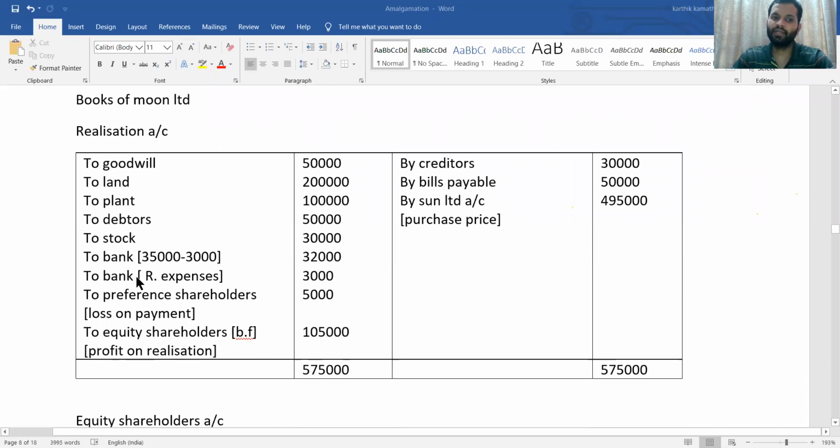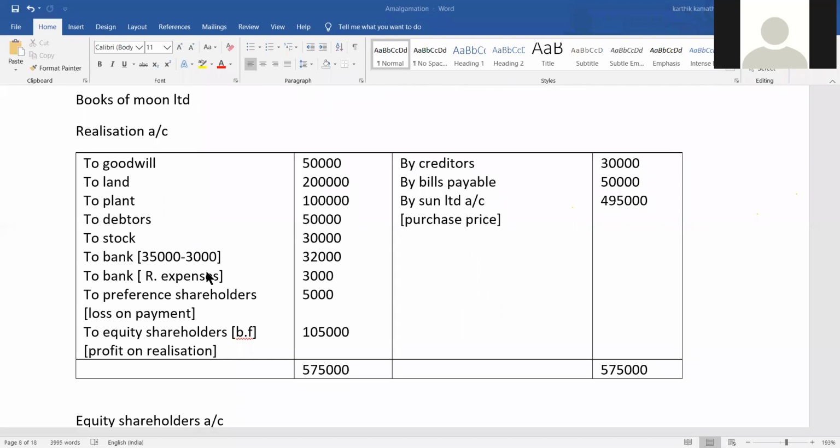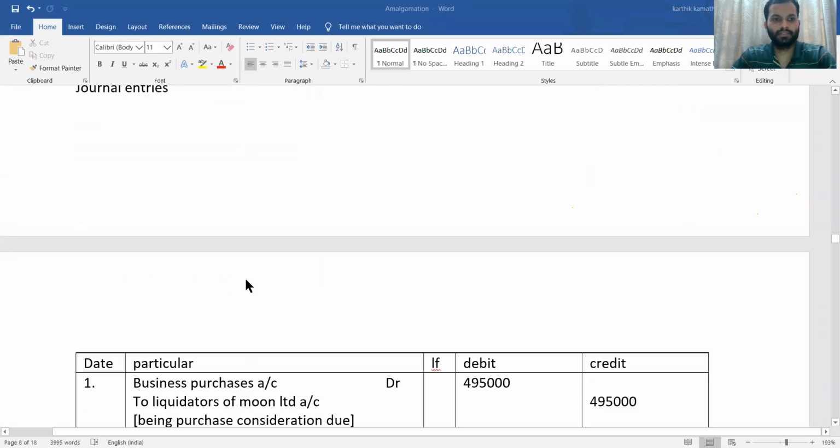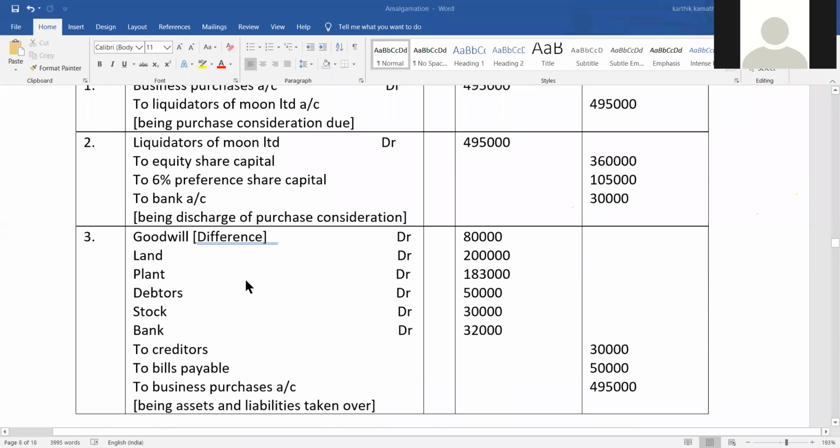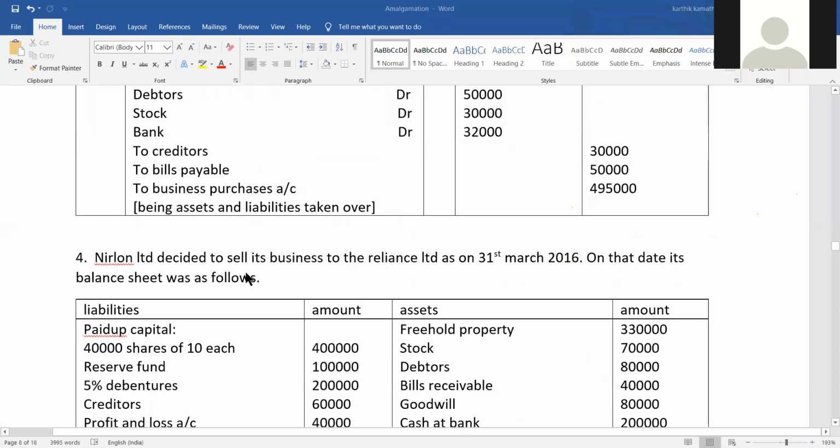And after that, we have written realization expenses, because the same 3,000 is for realization expense. So this is about the 12 mark problem.